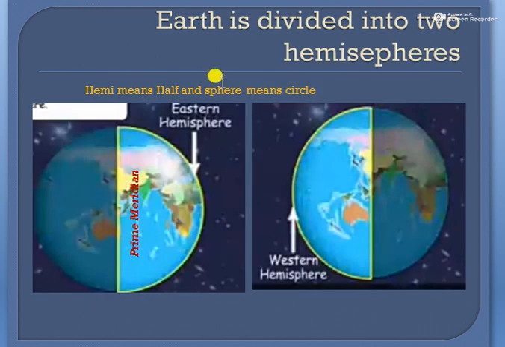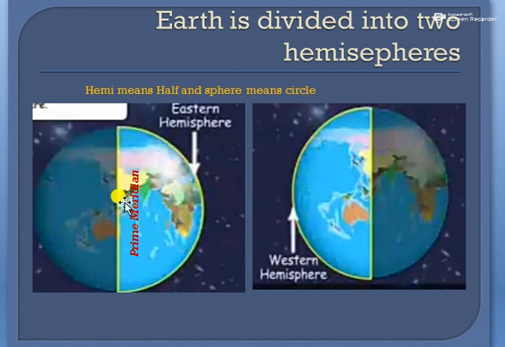Earth is divided into two hemispheres. Before discussing hemispheres, you must know the meaning of hemisphere. Hemi means half and sphere means circle. So hemisphere means half circle.